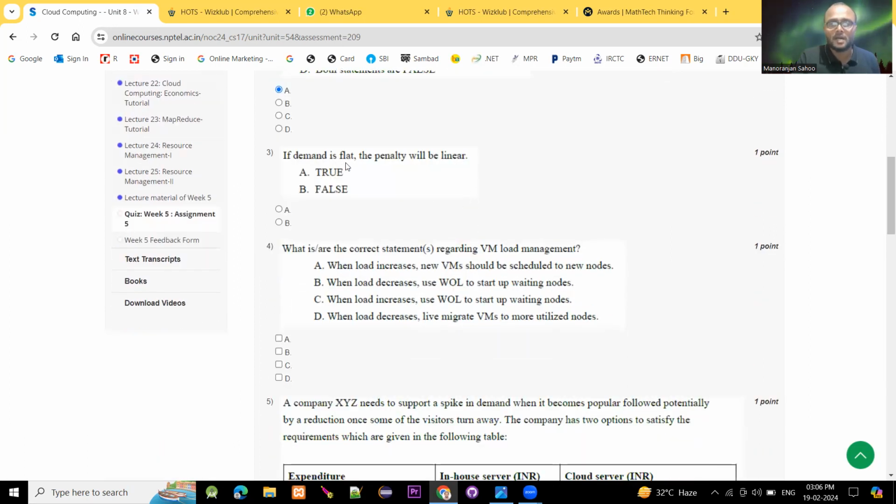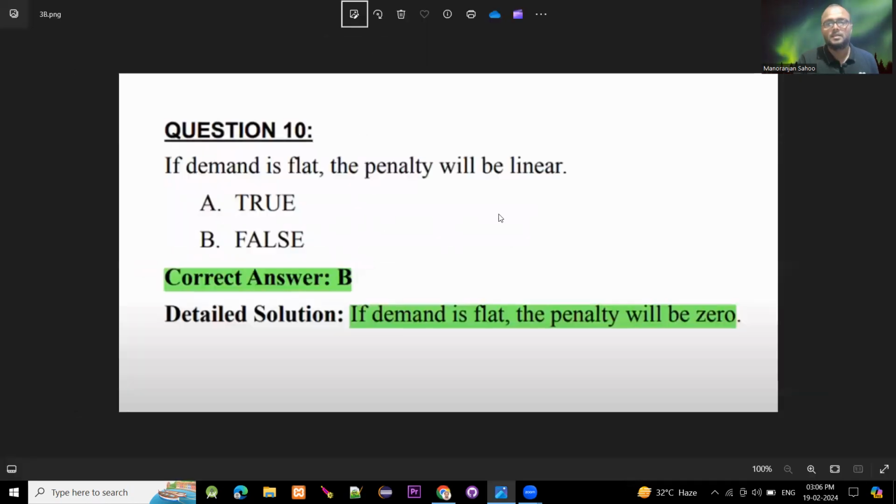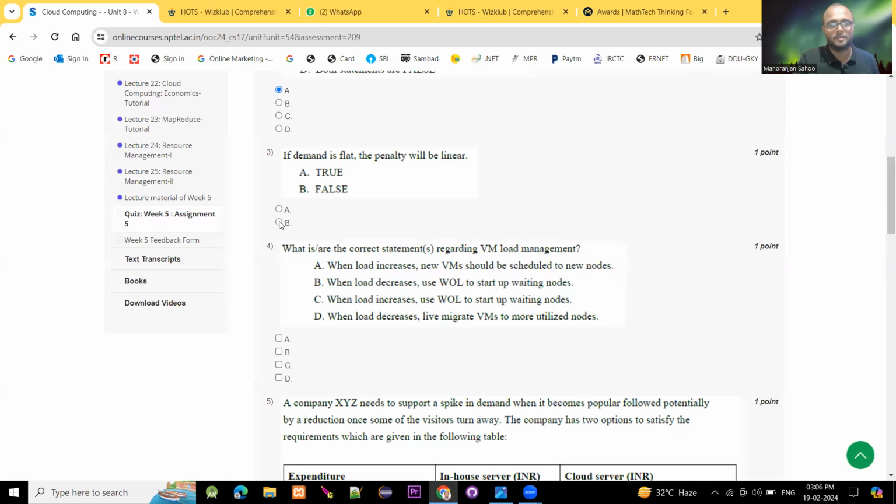Moving to question number 3. If demand is flat, the penalty will be linear. No, this is a false statement. The penalty is not linear. If the demand is flat, the penalty will be 0. So this is a false statement.